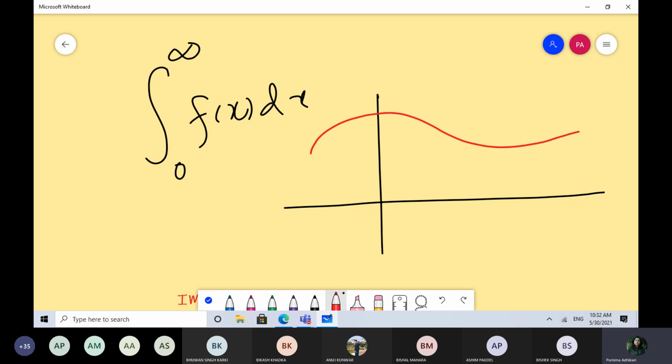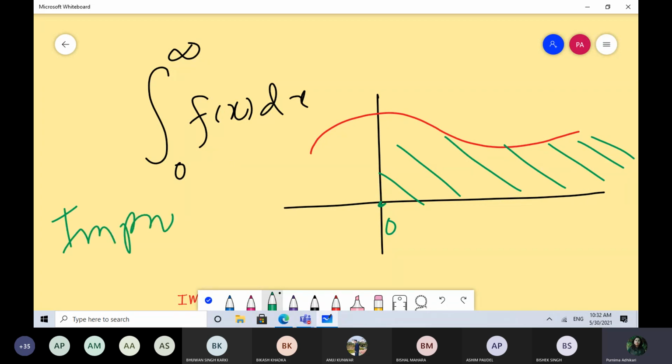Okay, so suppose this is your f of x. So your situation is like this, that you have to find out area from here, but you don't know kata samma area find out garne. That's why this is impractical situations. That is why we call this type of integral as improper integral. Okay, improper integral. Okay, this is one example.